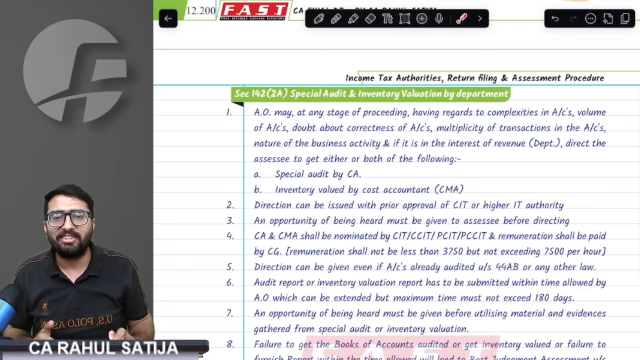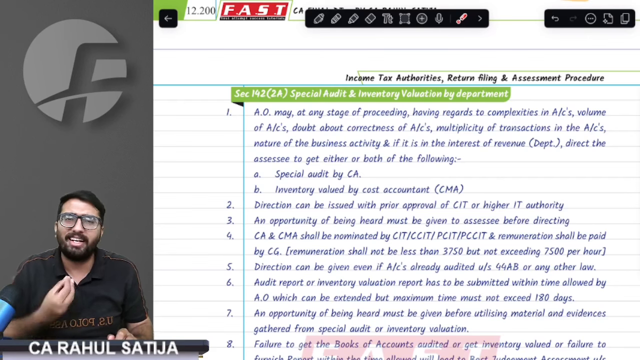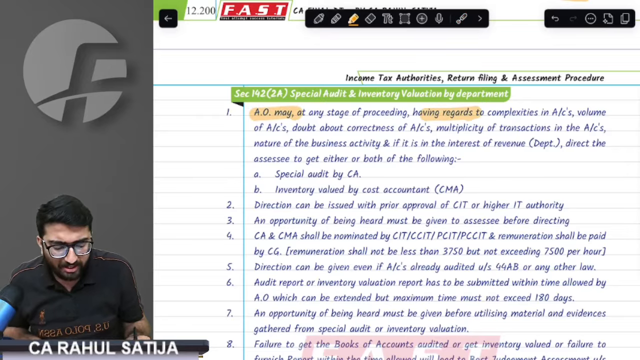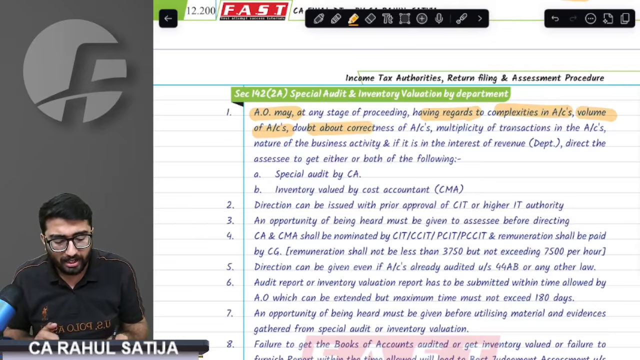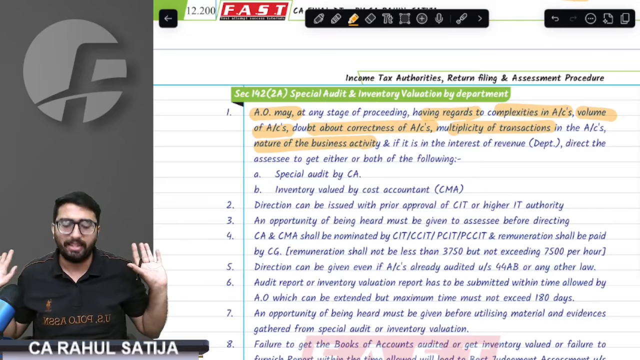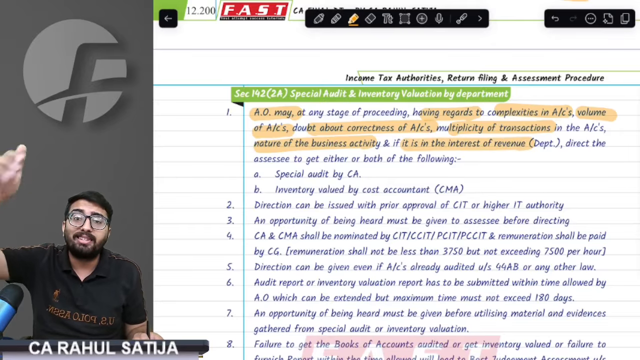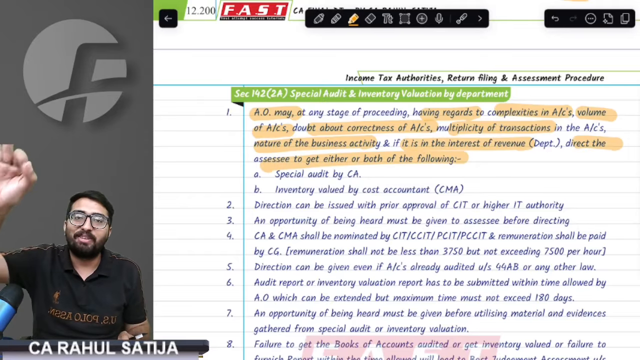There are many complicated journals, complicated ledger accounts, complicated accounting being done, different procedures of business, different lines of business, which is not easy to understand, not easy to account for. So it might happen that the AO may feel that these complicated accounts, the volume of accounts, is too much. He is not able to understand the accounting treatment. There is multiplicity of transactions, there is rerouting of transactions, so the AO is not able to understand anything. In that case, if the AO thinks that it is necessary in the interest of revenue, he can direct the SSC to get a special audit done.